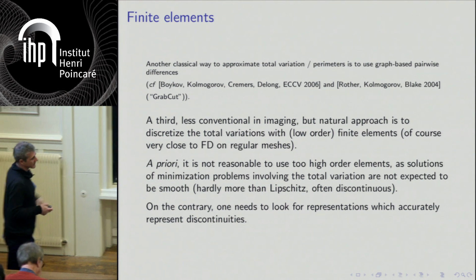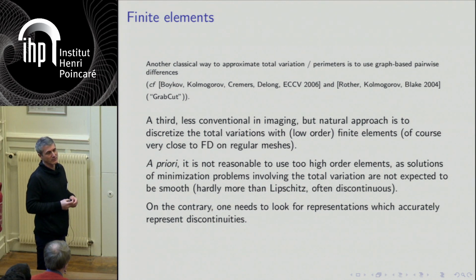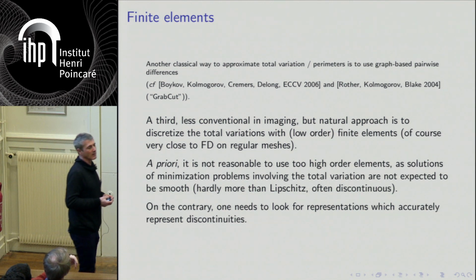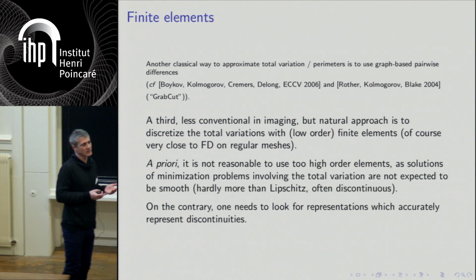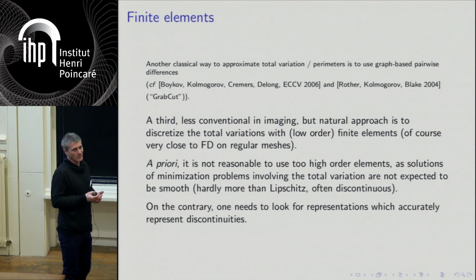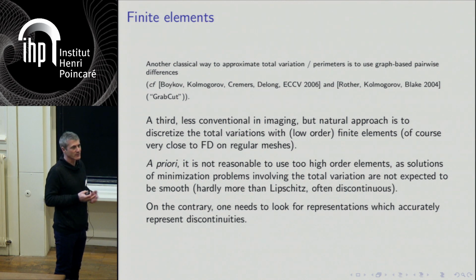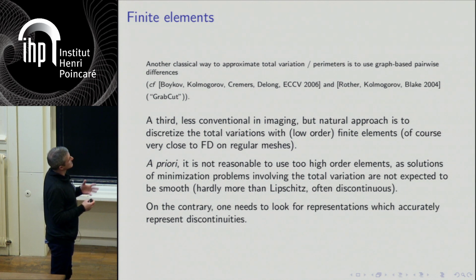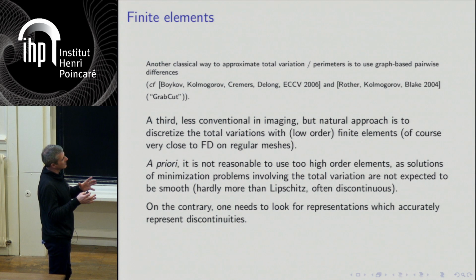So when you do finite elements, for total variation, you always want to use low order finite elements, because you really expect to have solutions which are singular, which have discontinuities. And even if you have very smooth other terms, you will expect in general to have a solution which is never better than Lipschitz.